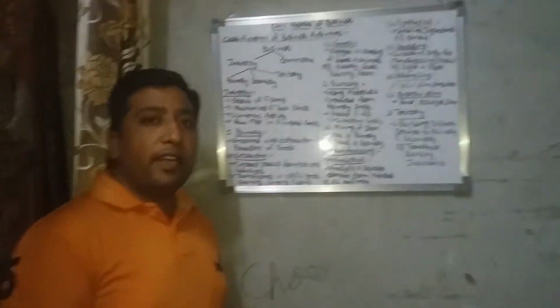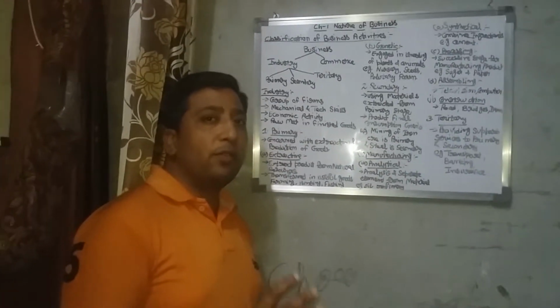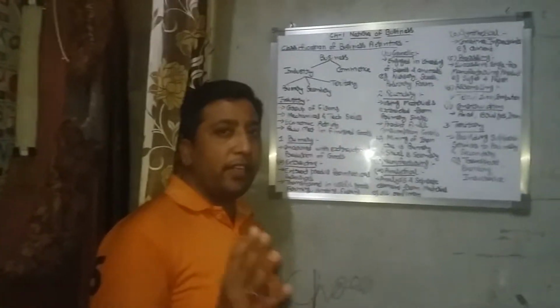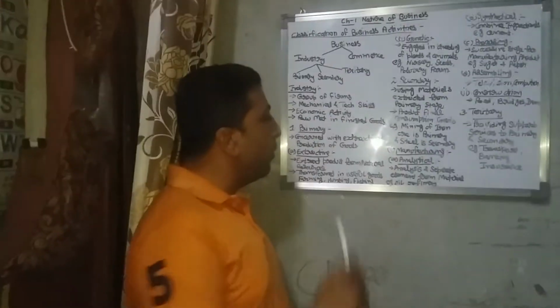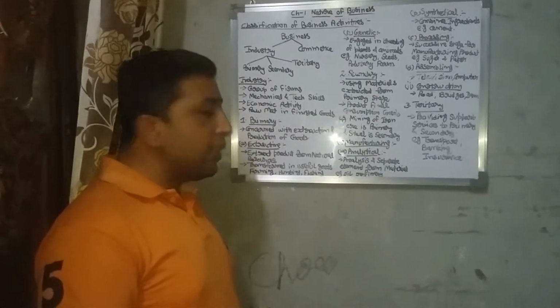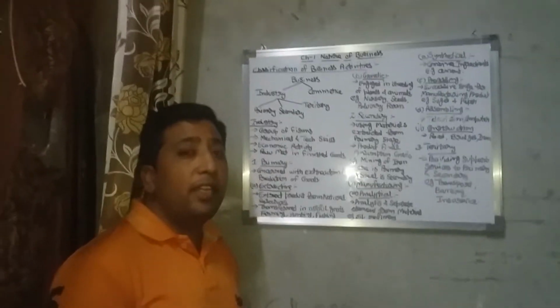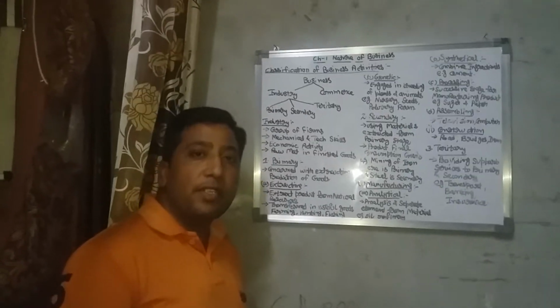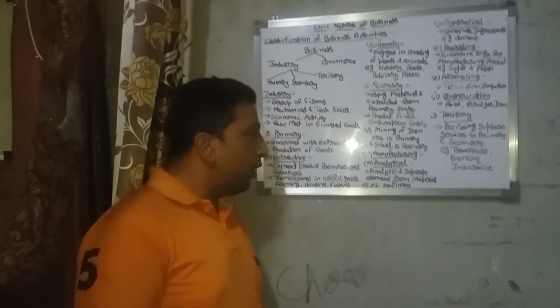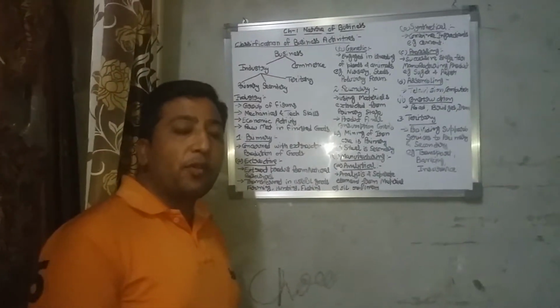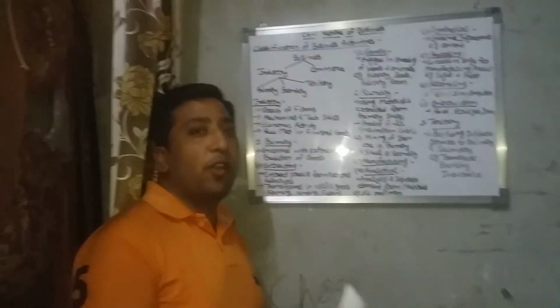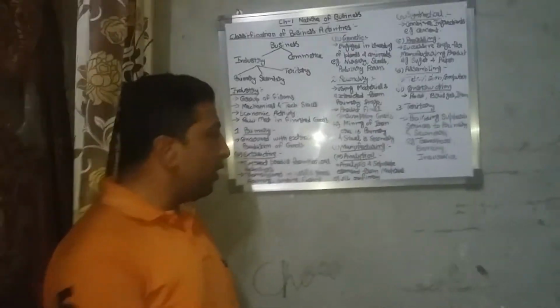Industries can be divided into three categories: primary industry, secondary industry and tertiary industry. First one is primary industry. Primary industry is concerned with the extraction and production of goods and services. Means under primary industry you can produce the goods and services from raw material or from other industries.